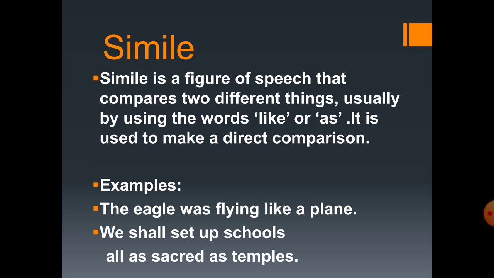For example, the eagle was flying like a plane. Here the eagle and plane, these two are different, but in this sentence the eagle is flying like a plane. Here comparison is there and we have used the word like also, so it's a simile.